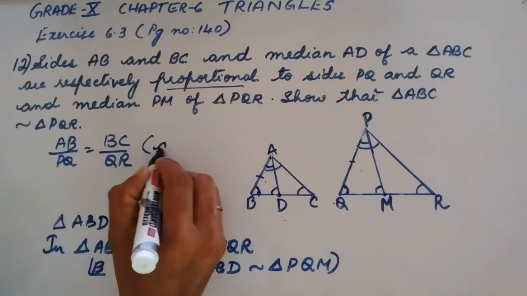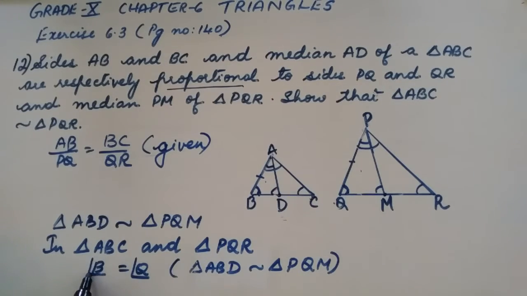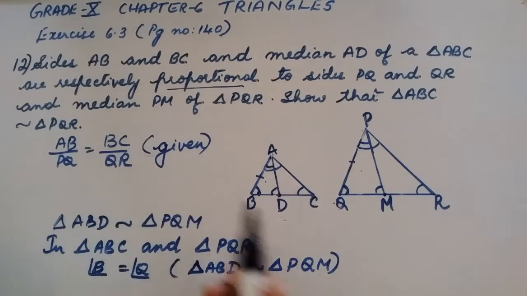Yes, so this is from the given part, and this is the angle, that is angle B is equal to angle Q. Angle B of triangle ABC is equal to angle Q of triangle PQR. So these angles are equal. And here the sides are proportional.